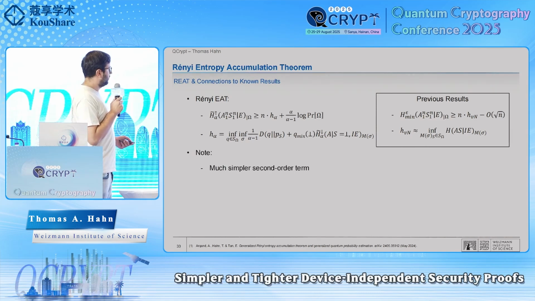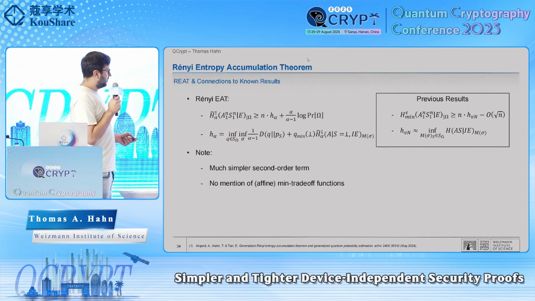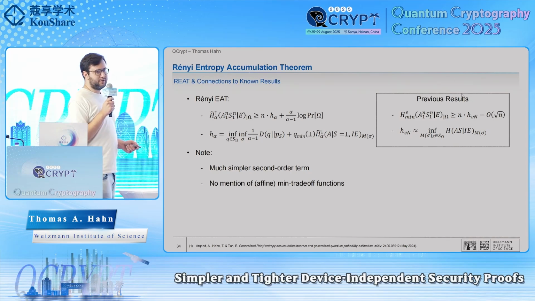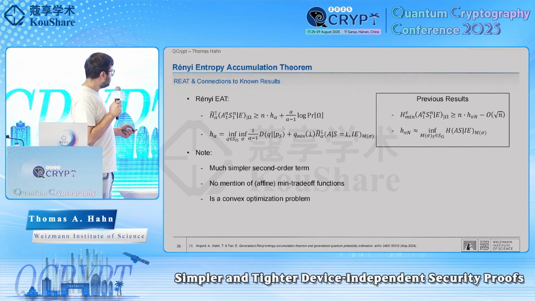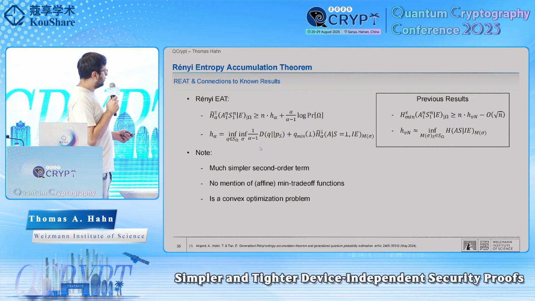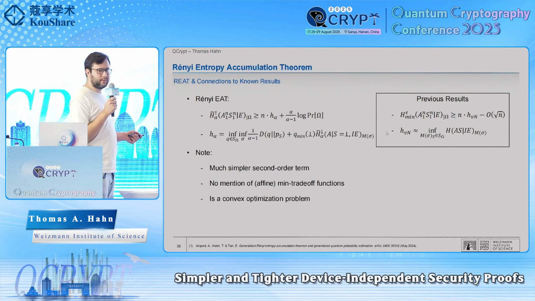Some notes. First of all, as I mentioned, the second order contribution is much simpler. Also, for those that have worked with EAT proofs, technically this is not what it's saying. There's some min trade-off function, which is hard to calculate in general, or at least very tedious. Our bounds do not have this whatsoever. We get rid of min trade-off functions completely. So what you see here is what's actually the relevant thing. And lastly, as a function of sigma and Q, this is a convex optimization problem. So for device-dependent QKD or DIQKD, this allows it to be solved efficiently.